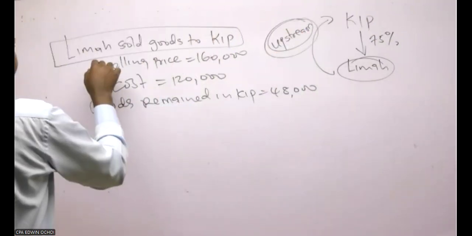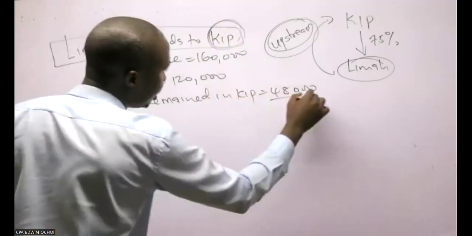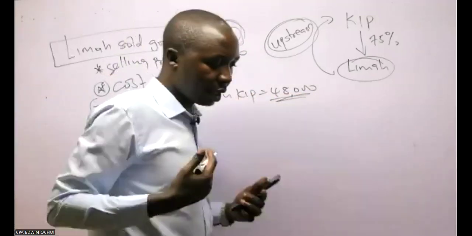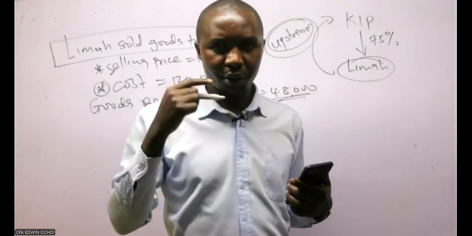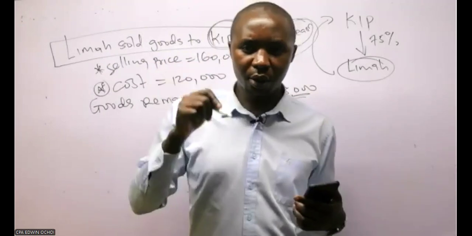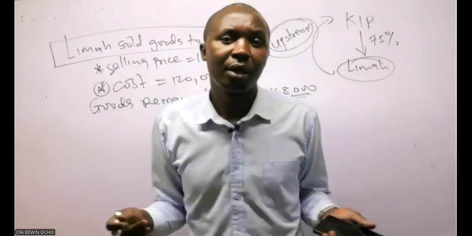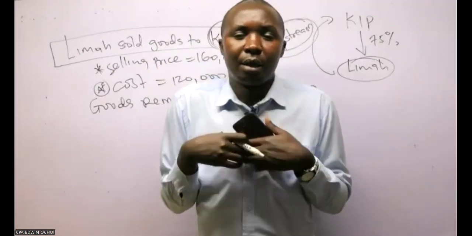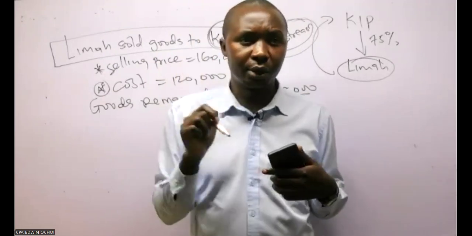So the selling price is this, cost is this. But by the end of the year, we have some goods remaining in stock. Say I'm the parent and you are the subsidiary. I have sold goods to you at a profit, but by the end of the year you have not sold all those goods.